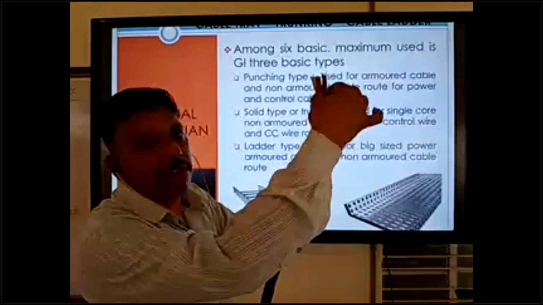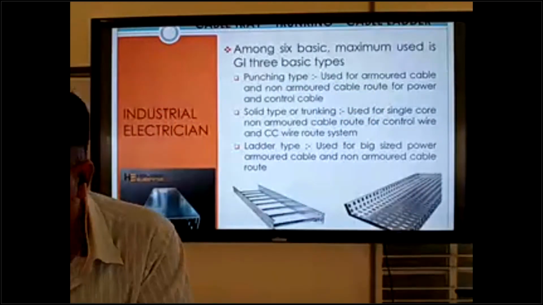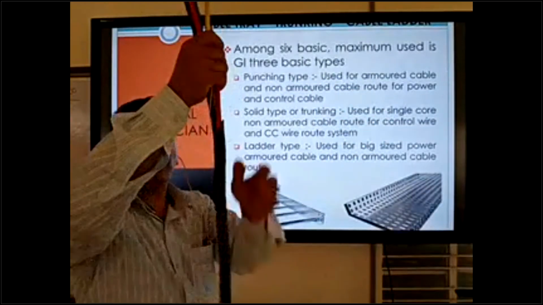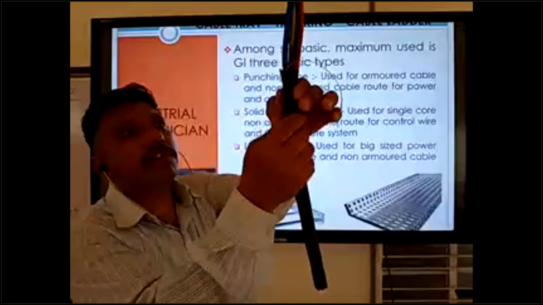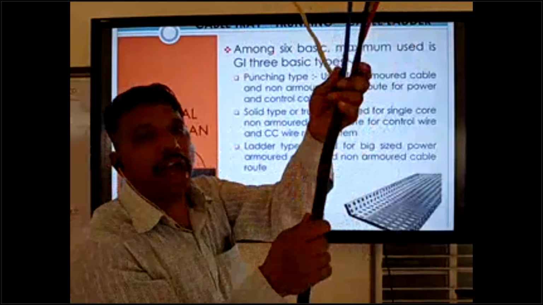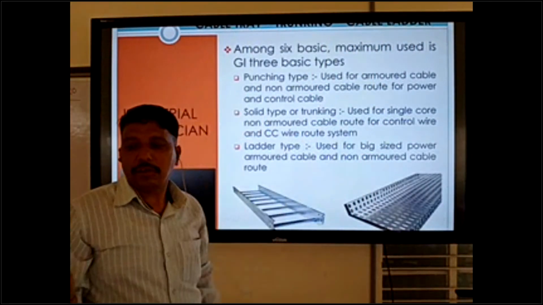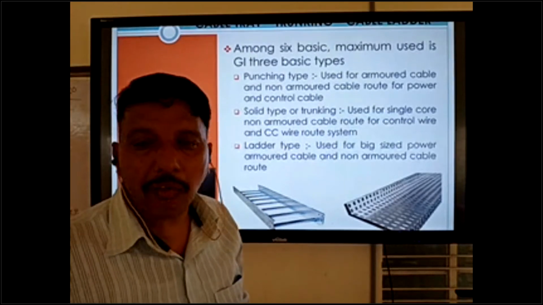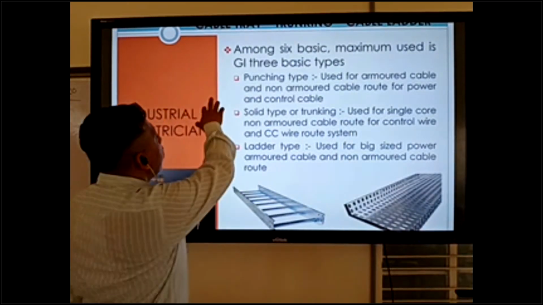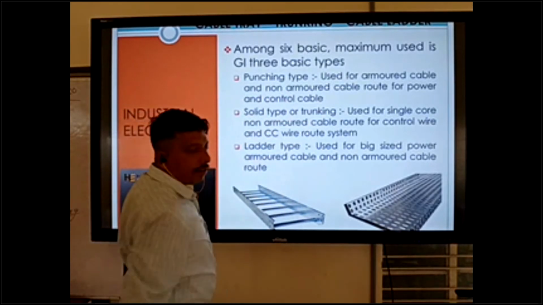GI armor type. And non-armor means only the cable is coming like that. There is cable core and core insulation, but no armor. This one is non-armor. Cable types are coming, I will explain about this one. And control cable: solid type or trunking.